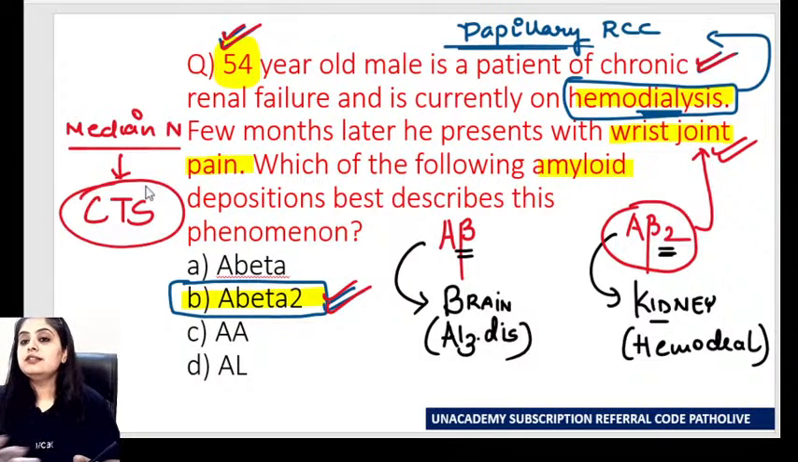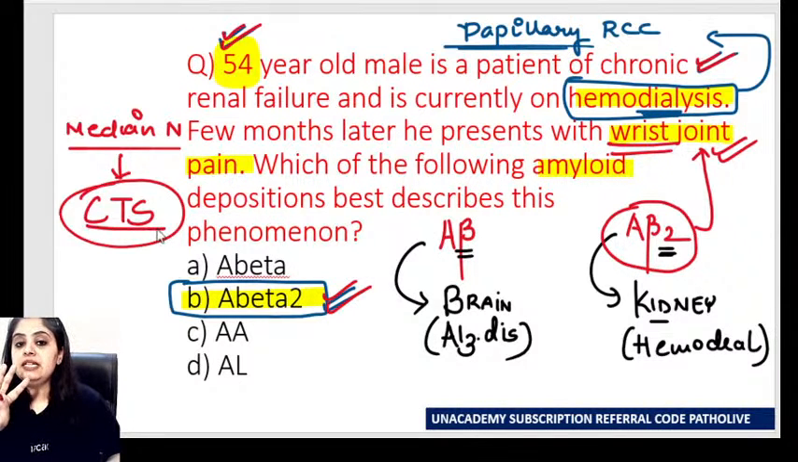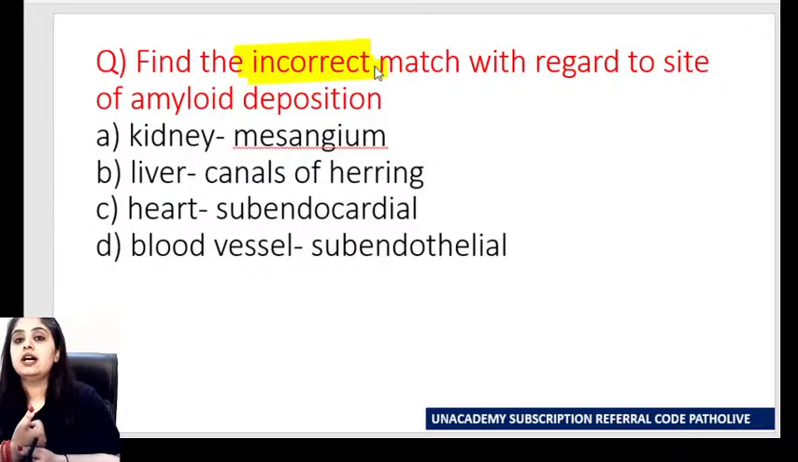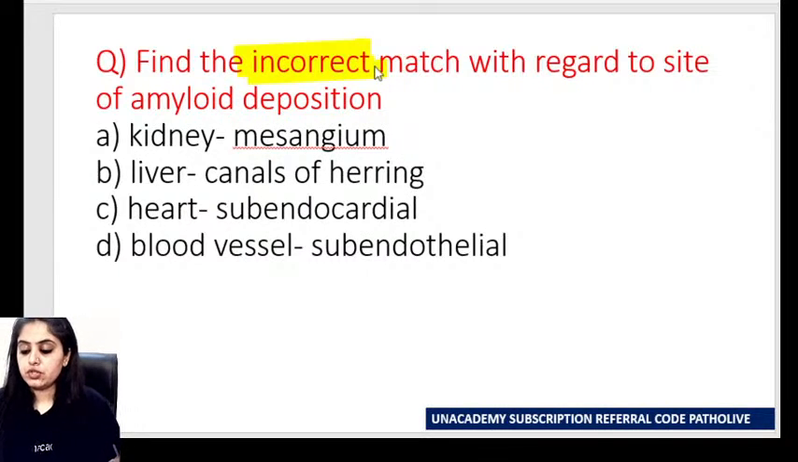So all these are associated questions that you can get. Hemodialysis, A beta 2 type of amyloid, wrist joint is affected, median nerve की वजह से carpal tunnel syndrome होगा. Finally, the most grave complication that can occur is papillary RCC. I hope all of this is done. We can move on to the next question. That is this. Again, you have to find me the incorrect match with regard to the site of amyloid deposition.